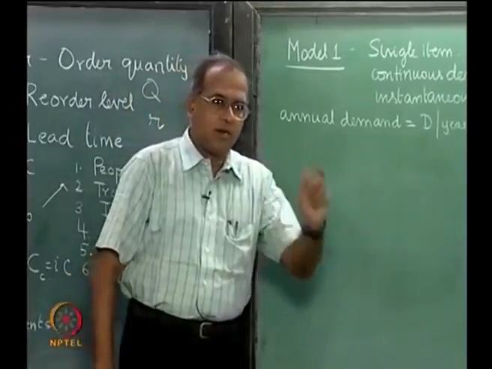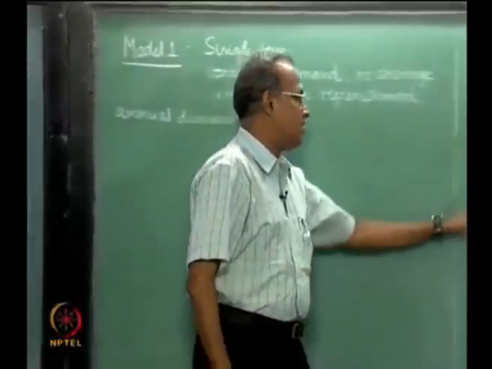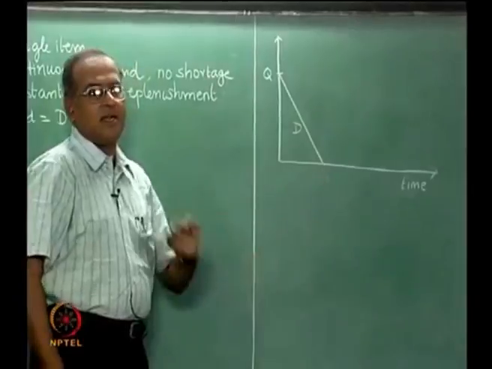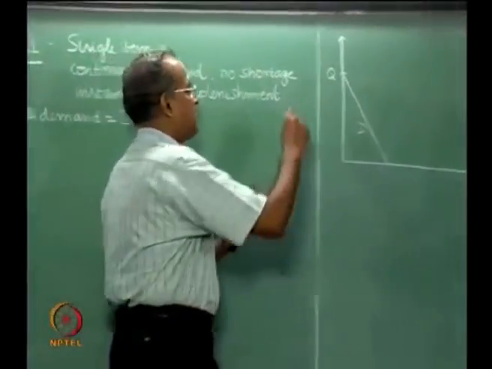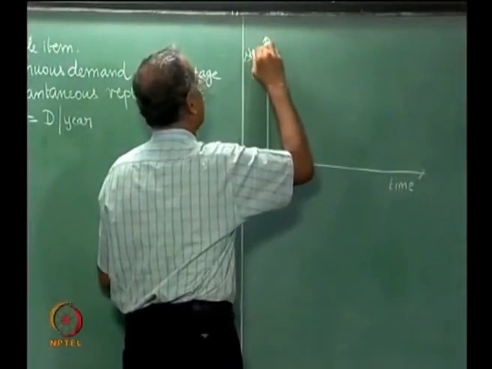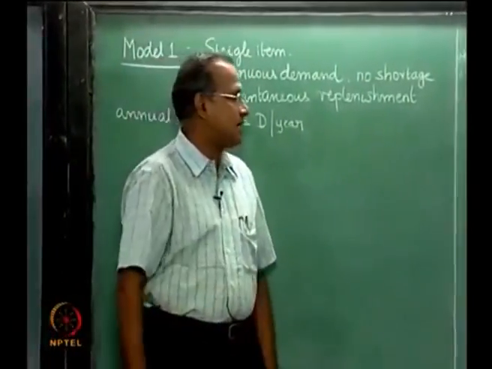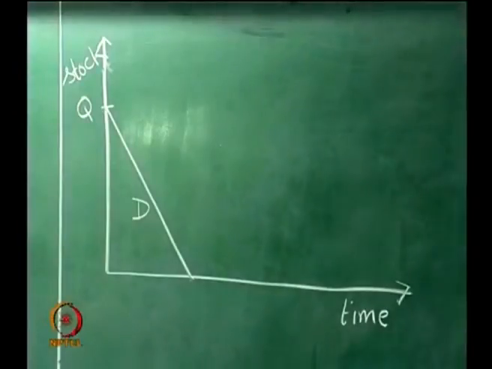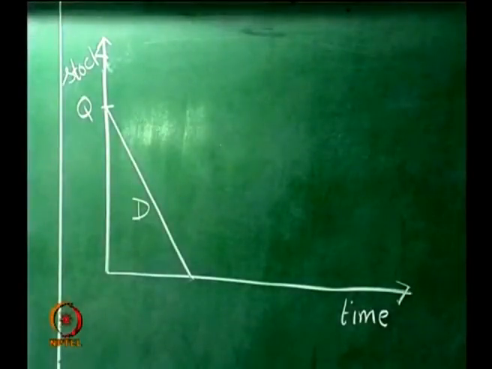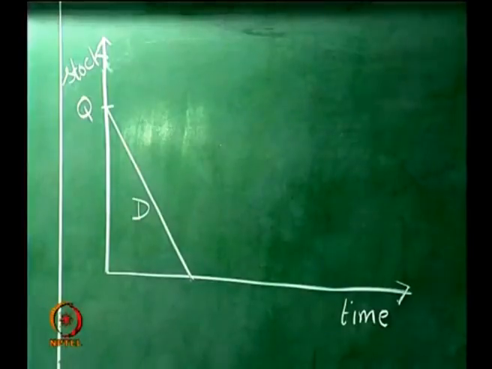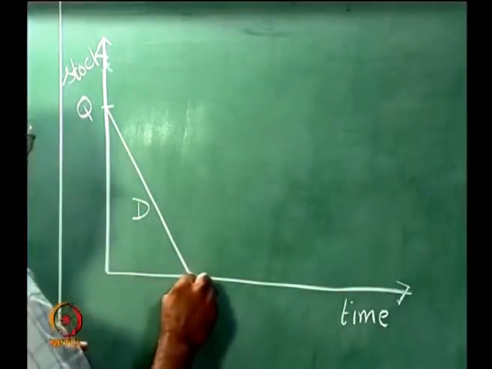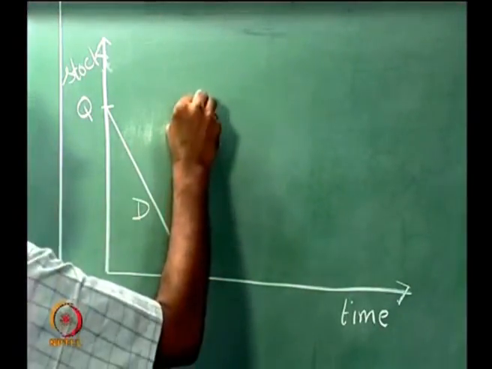Since we do not want to model shortage, as soon as the inventory position reaches 0, I will call this stock or inventory position on the y axis, time on the x axis. So, as soon as the inventory position reaches 0, I place an order for another Q and there is an instantaneous replenishment of that.